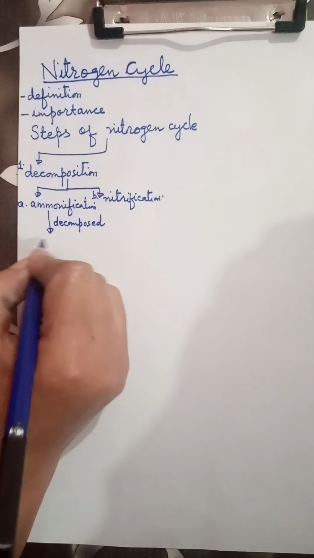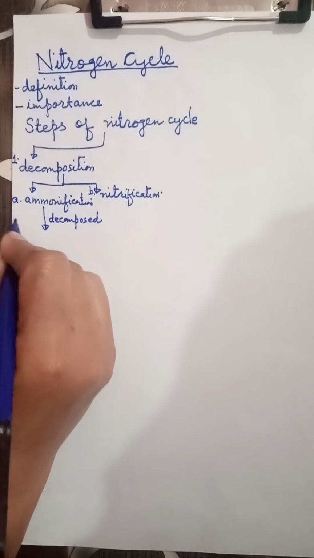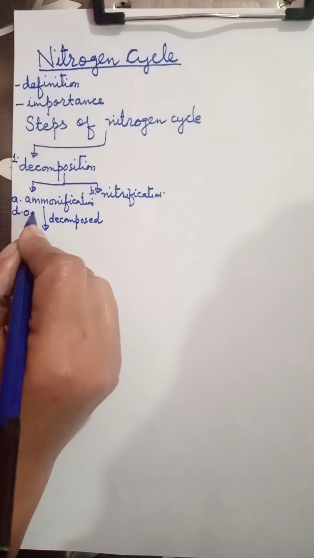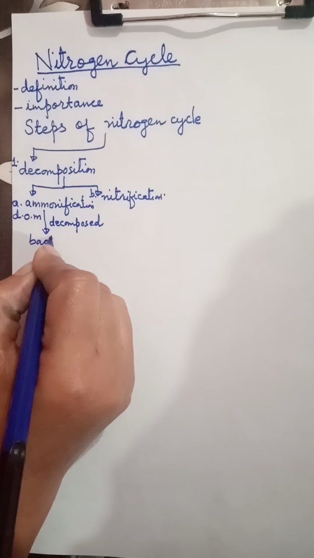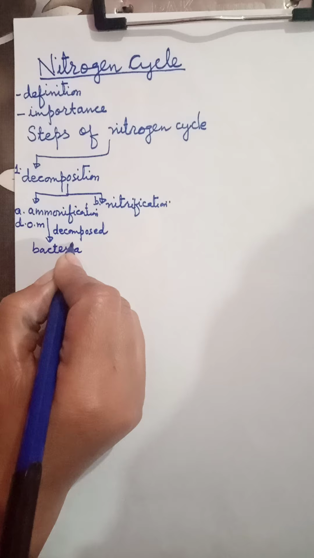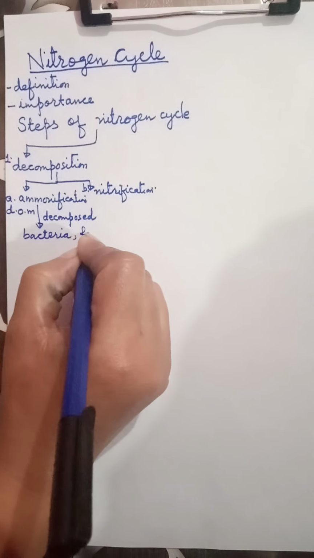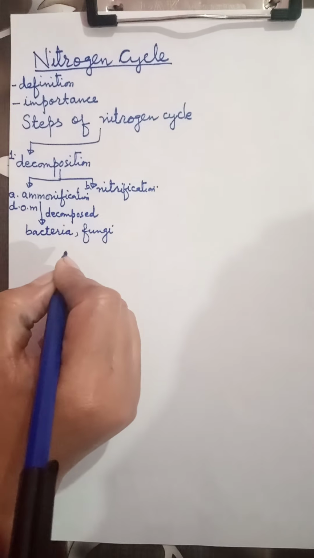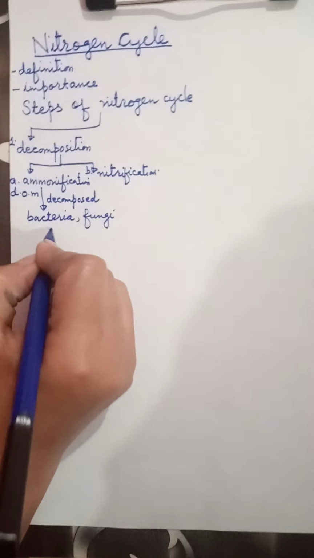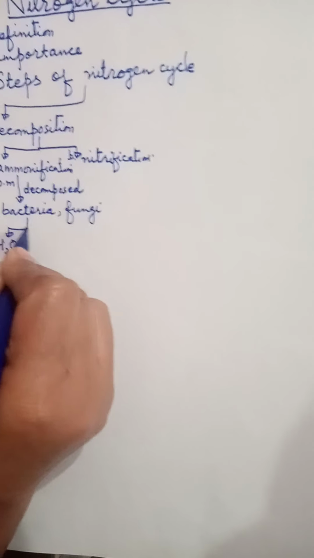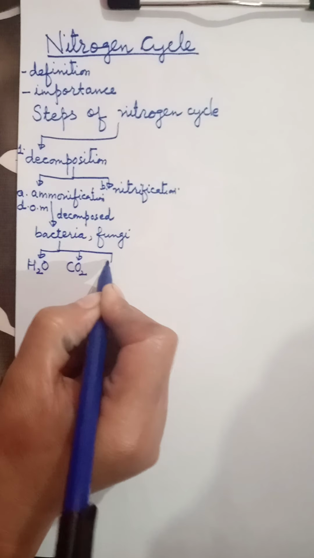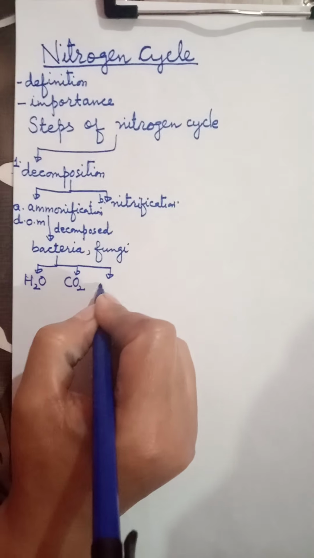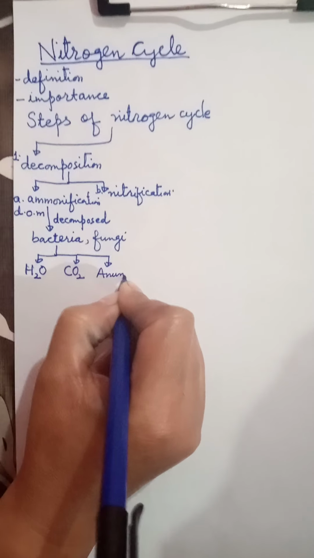Dead organic matter gets decomposed by bacteria, which are called saprophytic bacteria, and fungi, into what? Into simple substances like water, carbon dioxide, and amino acids plus energy.